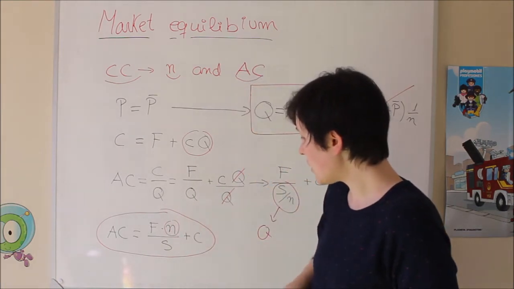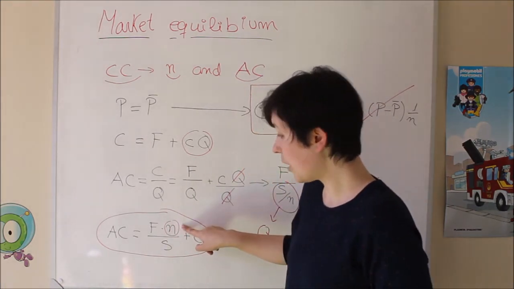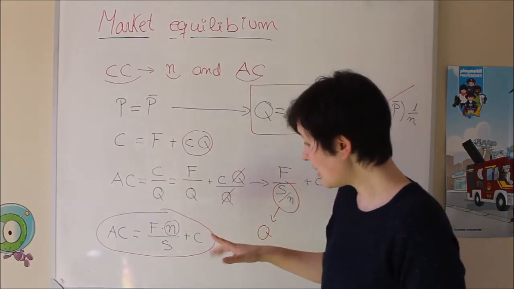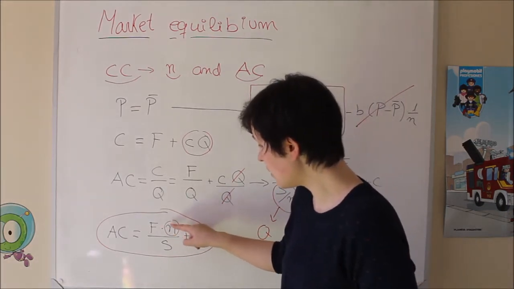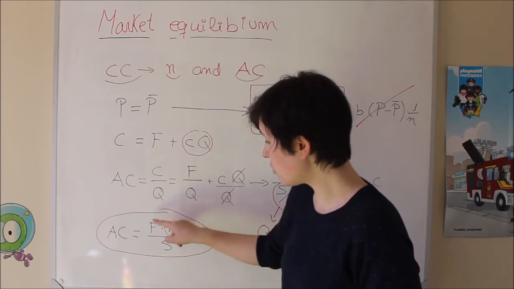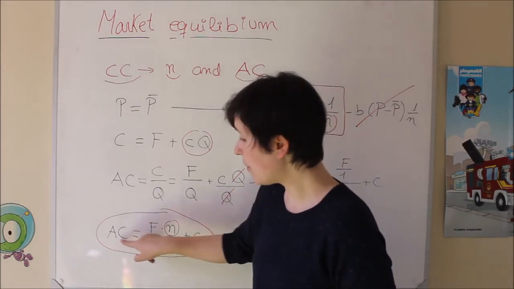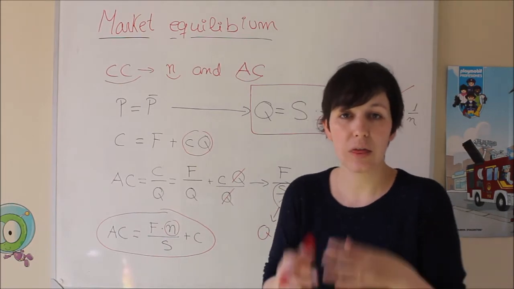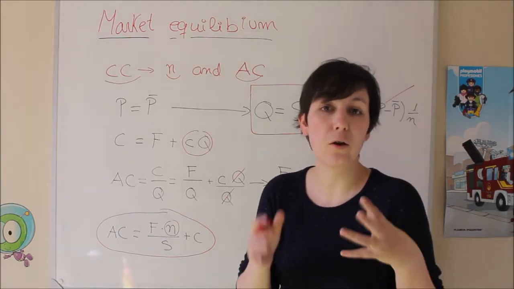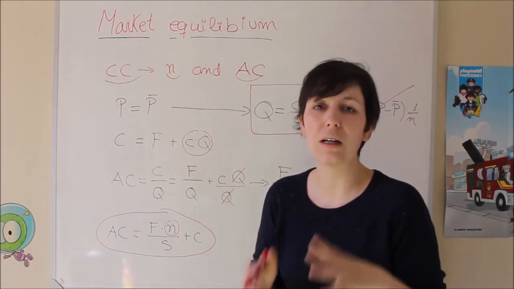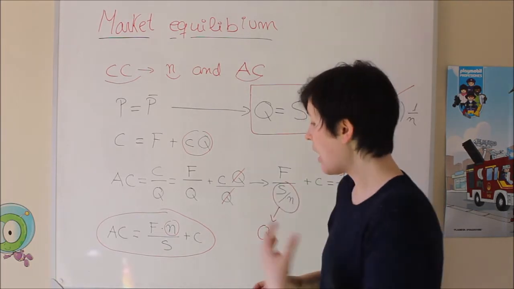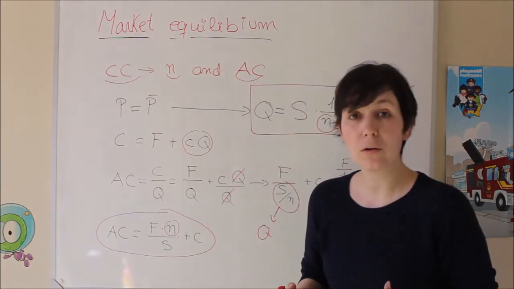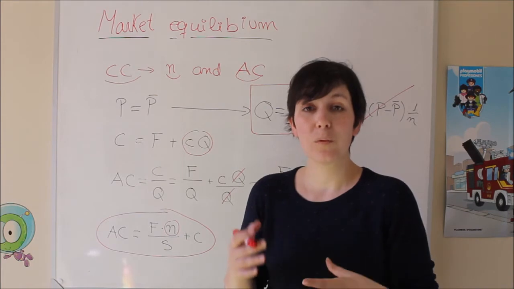And you can see that if the number of firms increases, mathematically, the higher this is, the whole division is going to be higher, so the average cost is going to be higher. What is the meaning of that? The thing that is behind it economically, not mathematically, is that the higher the number of competitors, the lower the demand you are going to have.